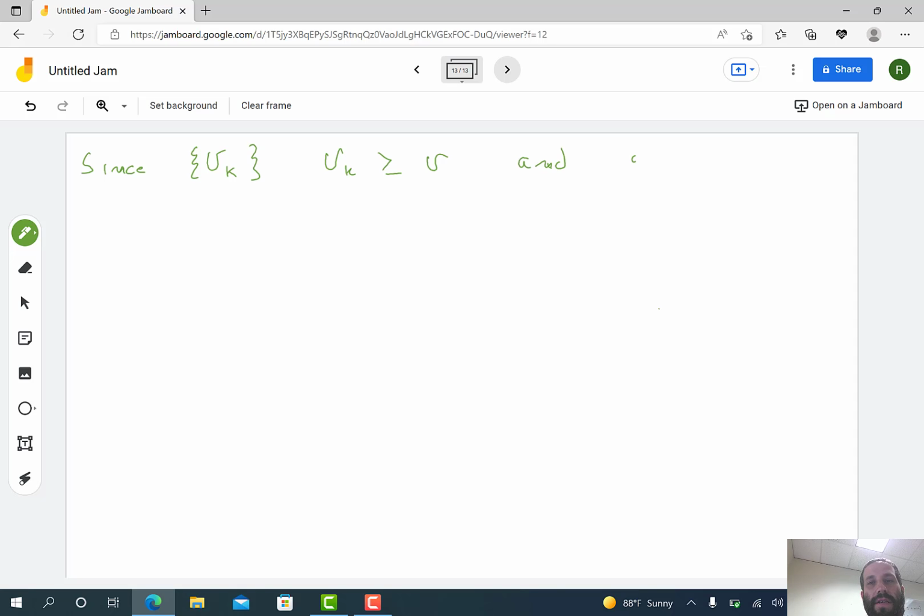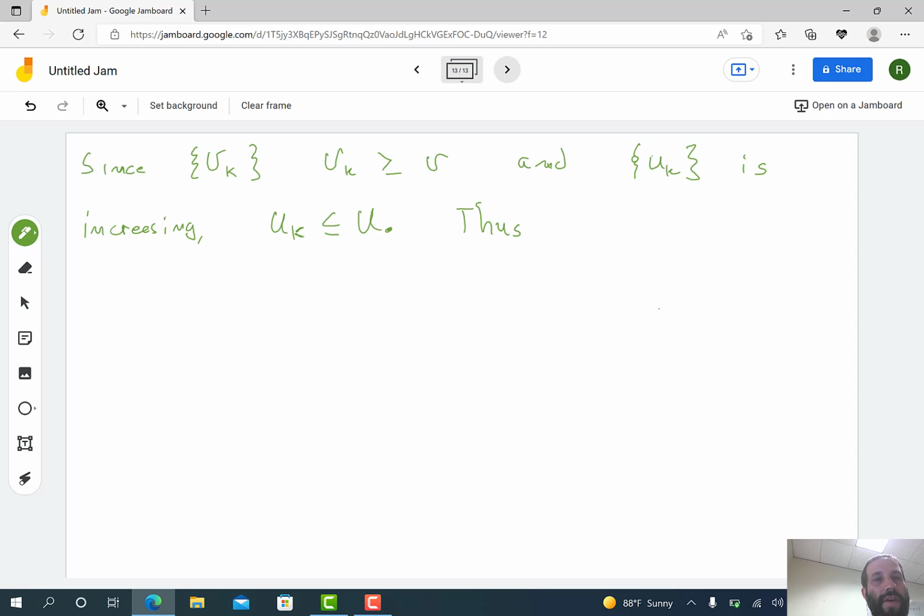And since u_k is increasing, I know that u_k is less than or equal to the lim inf u. Okay, so now I'll have a string of inequalities.